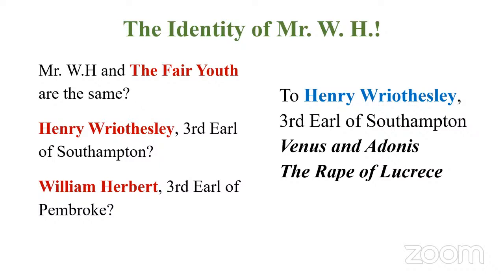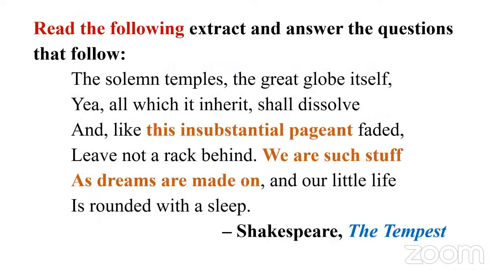But of these three, people always go for the middle one, because earlier Shakespeare dedicated his poetry, Venus and Adonis and The Rape of Lucrece. Both these works were dedicated to Henry Wriothesley, 3rd Earl of Southampton. So he could have also dedicated this sonnet sequence to him, but we will not know. So these are some of the possible candidates for Mr. W.H. So before we go to the next question, as I told you before, today it's all about interpretation.